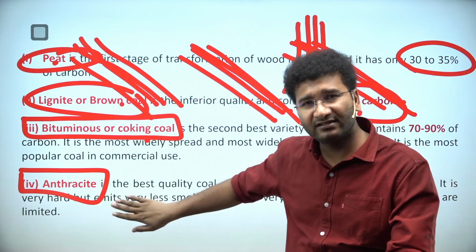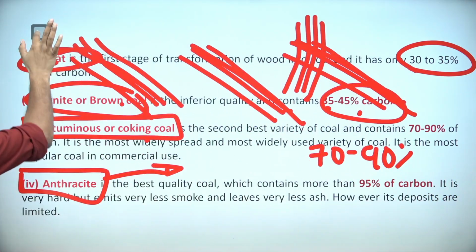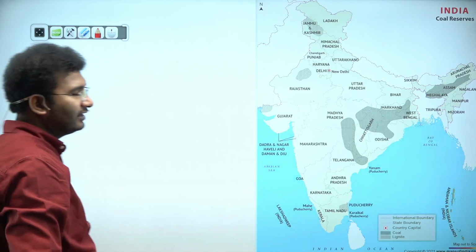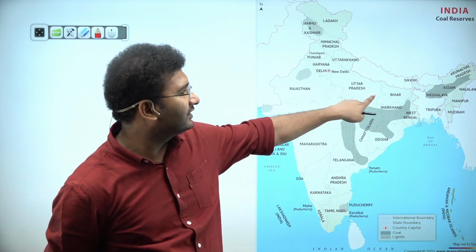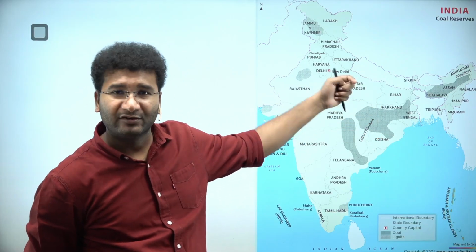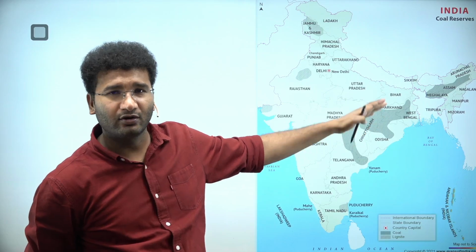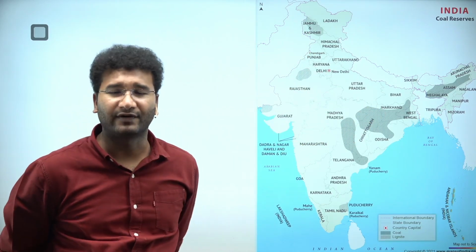So anthracite is less in India, but it is the best quality of coal. What India did is, India has taken bituminous as the industry grade coal. We get coal in Jharia, we get coal in Jharkhand, Chota Nagpur Plateau, Jharia coalfields, Damodar Valley coalfields. Now anthracite in Jammu and Kashmir also you will find.